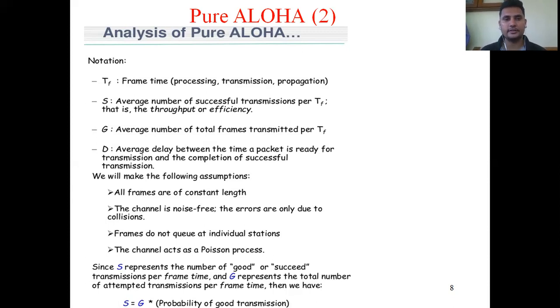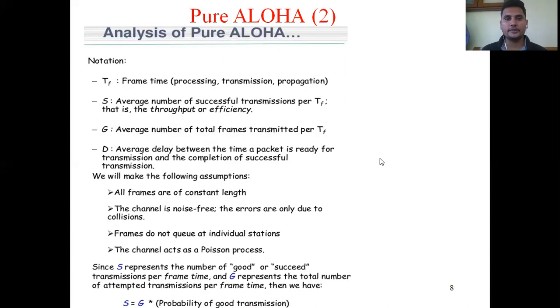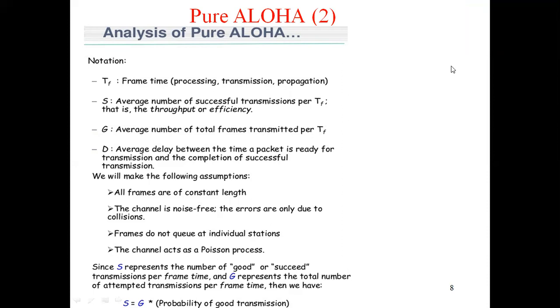And the next one is S, the average number of successful transmissions per TF, that is the throughput or efficiency. Transmission means if a frame is delivered successfully, then that is one TF: processing, transmission, and propagation. If a frame is ready, transmitted, and delivered, that is called TF. The average number of successful transmissions per TF is the throughput or efficiency of the channel, that is called S here.